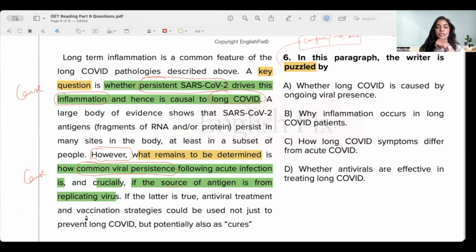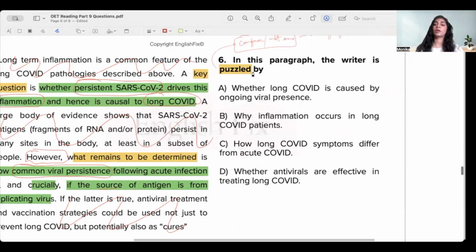If the latter is true, antiviral treatment could not be used just to prevent long COVID, but potentially as cures. I don't care about this. I don't care about this. I also don't care about this. The reason I don't care about any of those things is because I have found what the writer is puzzled by, where the writer is confused. Any one of these is definitely going to be in my answer choices for me to choose the right answer. That's it.